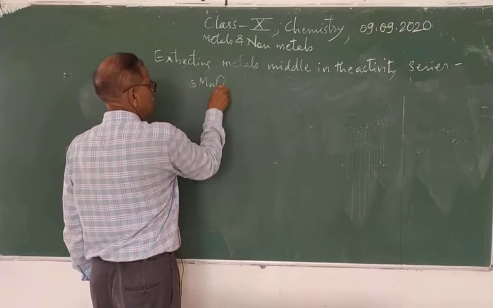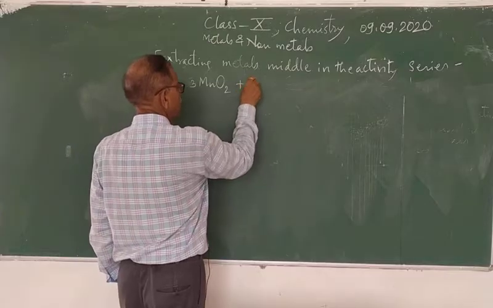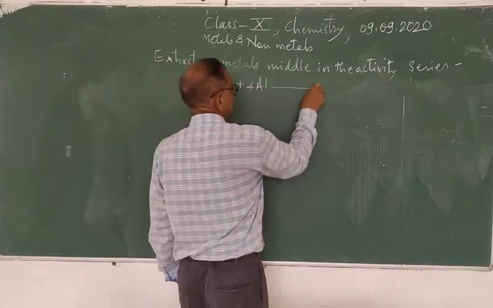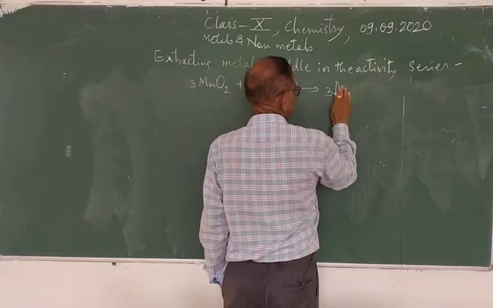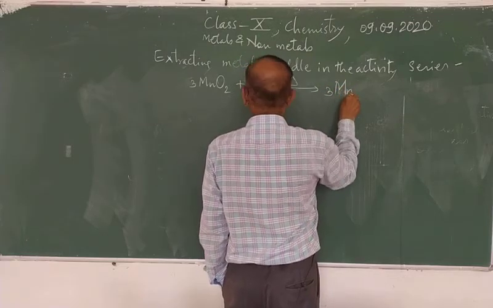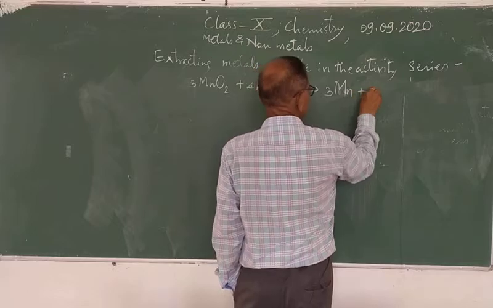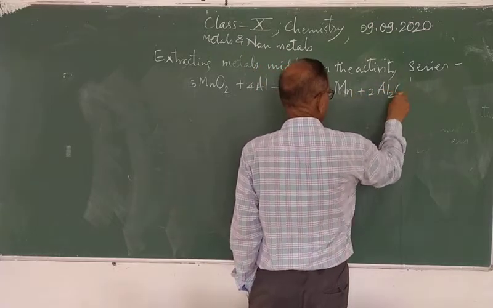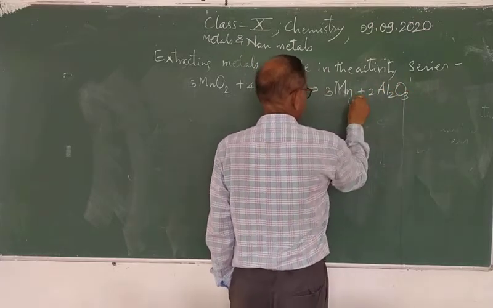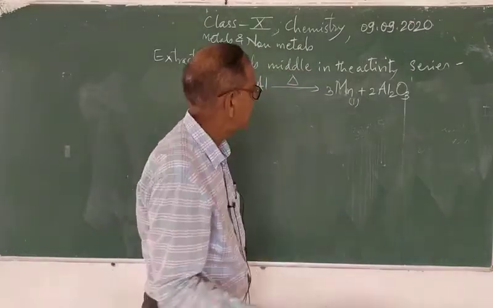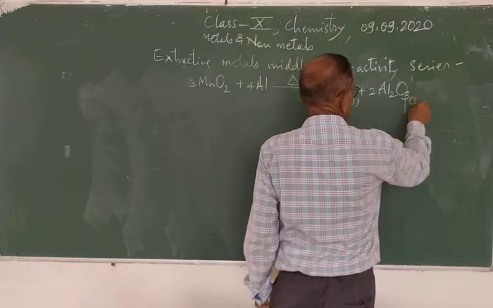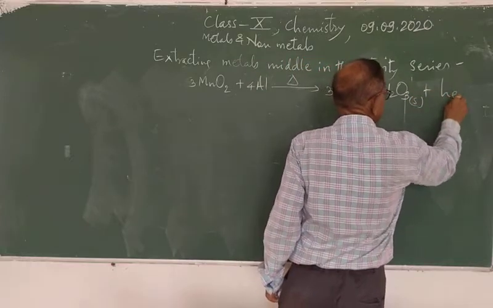3MnO2 plus 4Al gives 3Mn plus 2Al2O3. So Mn is liquid, and this is solid, plus we say heat.